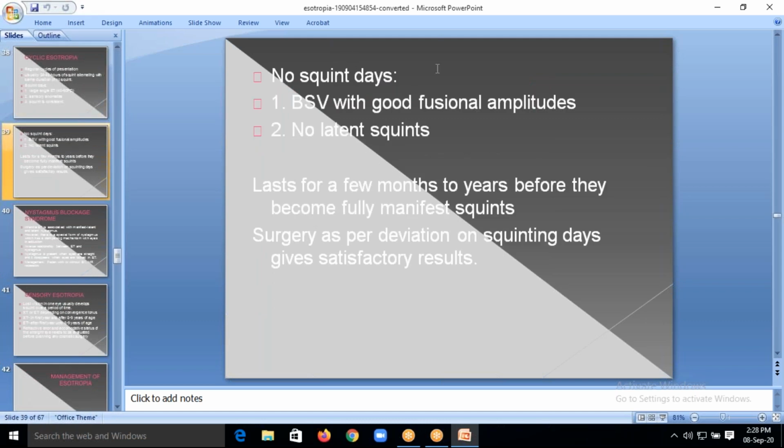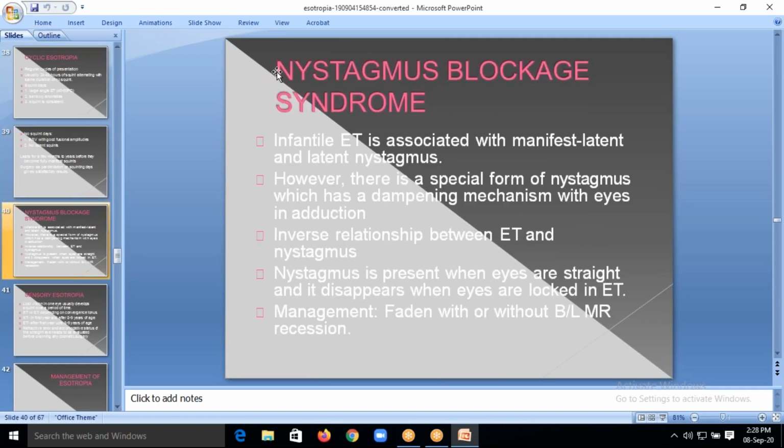In the no squint phase, binocular single vision is good, fusional amplitudes are present, and there is no latent squint. Even if you cover and uncover or break the fusion, the patient will not have any esotropia. It can last for a few months to a few years, until they get the complete squint. In the prior phases of squint, the patient will have this type of problem. Next, nystagmus blockade syndrome; I think this is not required.